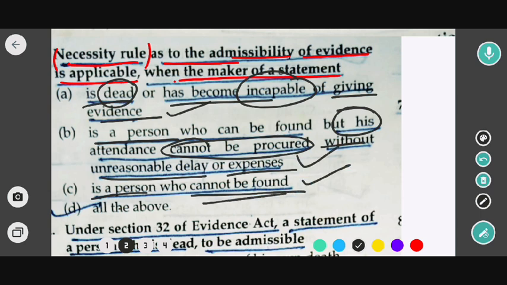So all three are correct. So in this case, option D would be the correct answer.